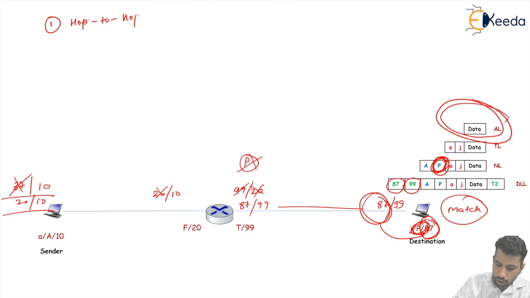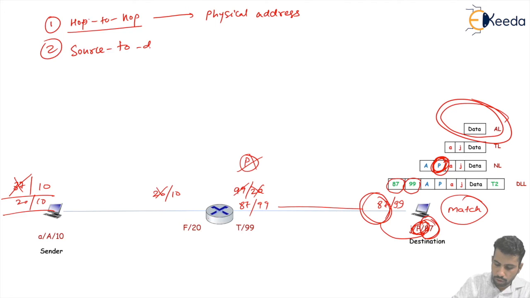You notice here one thing: hop to hop delivery is done, and the physical address is changed. That is the first thing. The second thing is that source to destination delivery is done.